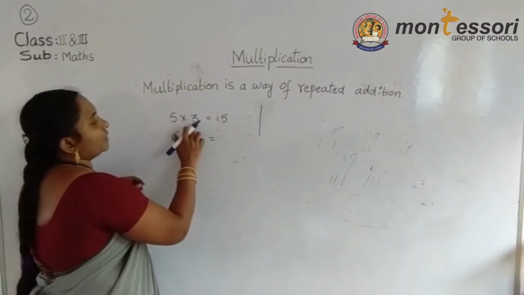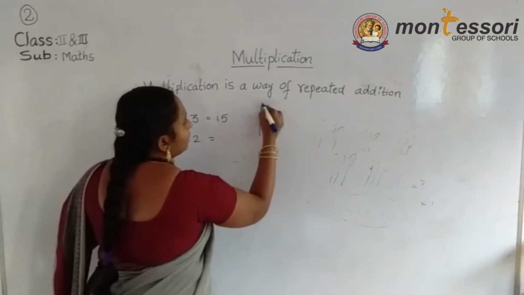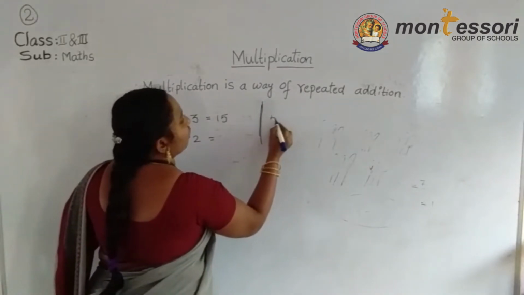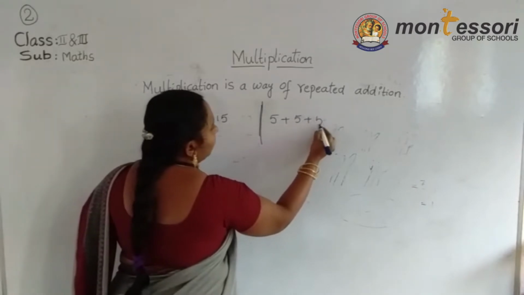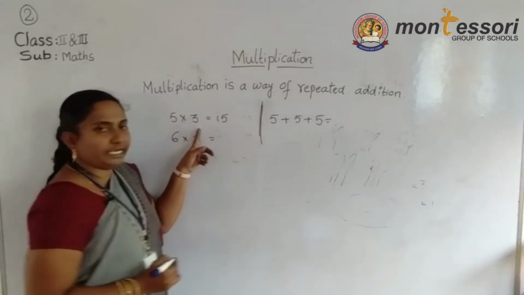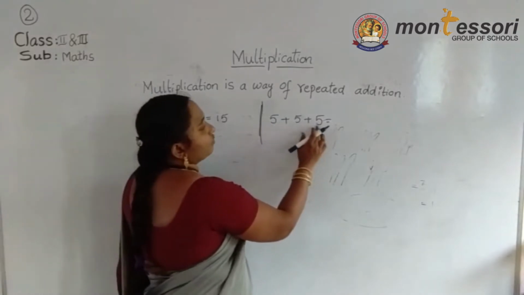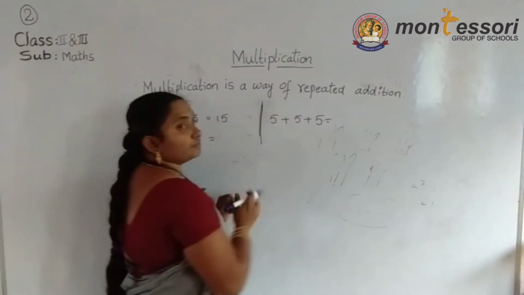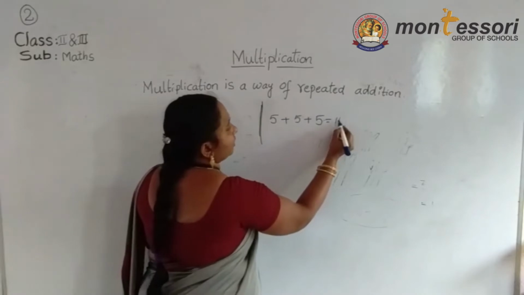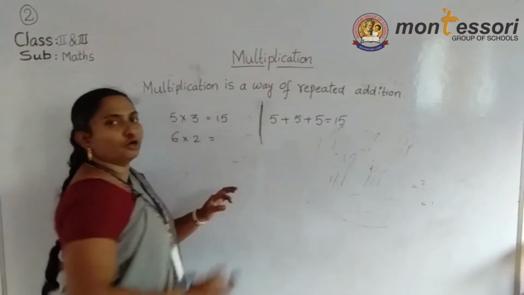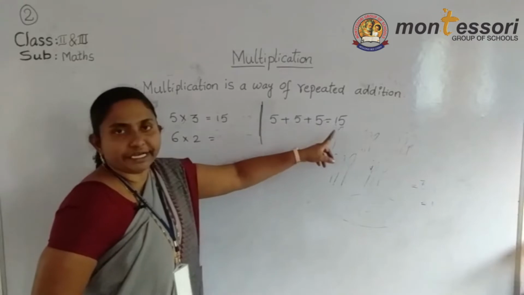Here how many times are we writing 5? 3 times. Now this is a rough column you take: 5 plus 5 plus 5. 5 plus 5, 10. 10 plus 5, 15. So if you know the table, we can do it directly. If you don't know the table, we can write it like a repeated addition.